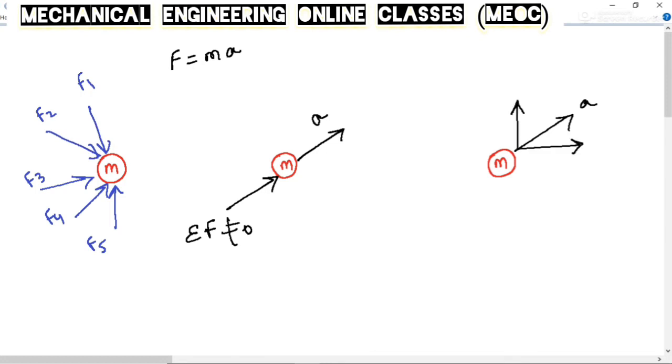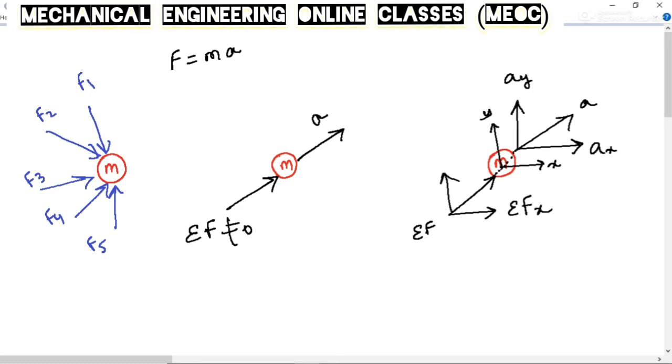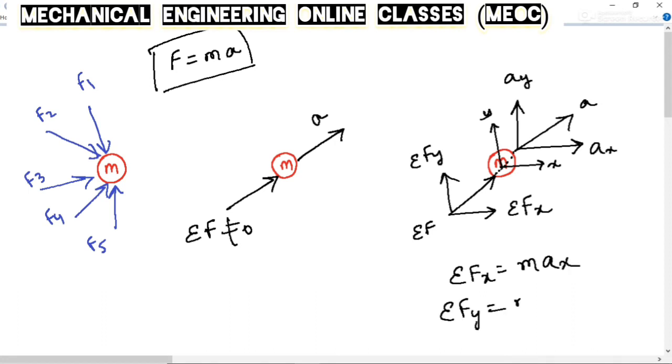We can write this for rectilinear motion. If a is the total acceleration, we can write the components of a as ax and ay, if this is the x-axis and this is the y-axis, and sigma F also we can resolve into components sigma Fx and sigma Fy. By the law F equals ma, we can write sigma Fx, or sum of external horizontal forces, is equal to m into ax, and similarly sigma Fy is equal to m into ay. So this is for rectilinear motion.